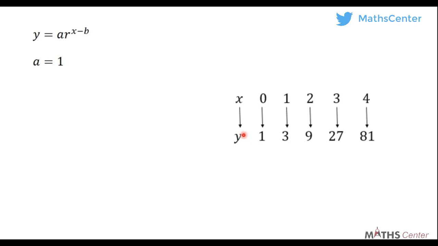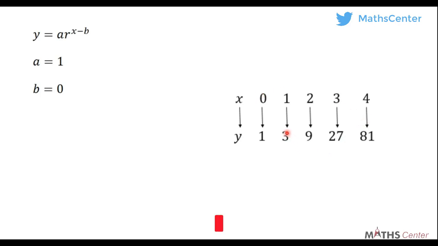B is the first element in the domain. In this case, B is 0 because the first element in the domain is 0. What is R? R is the common difference. Sorry, I said the common difference. R is the common ratio. How do you find the ratio?